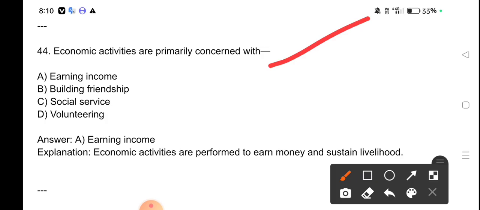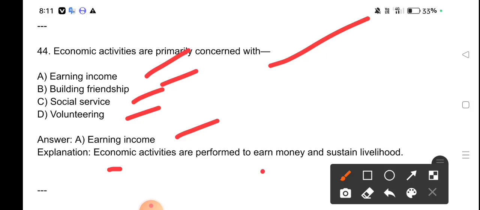Economic activities are primarily concerned with: earning income, building friendship, social service, volunteering. Earning income. Economic activities are performed to earn money and sustain livelihood.